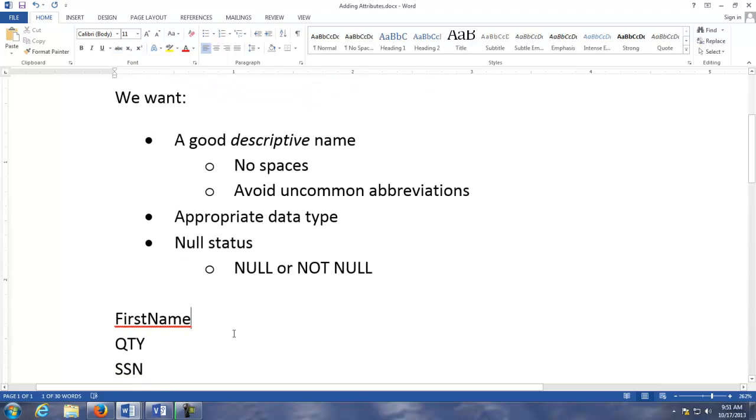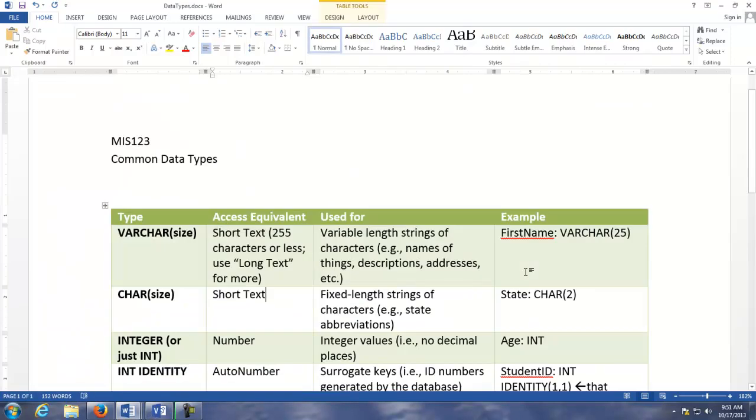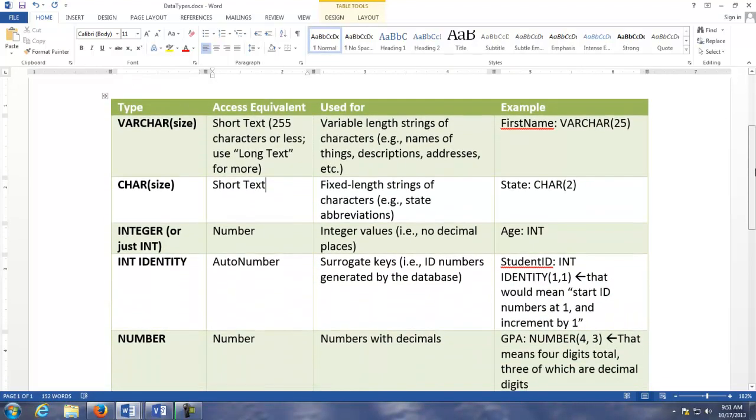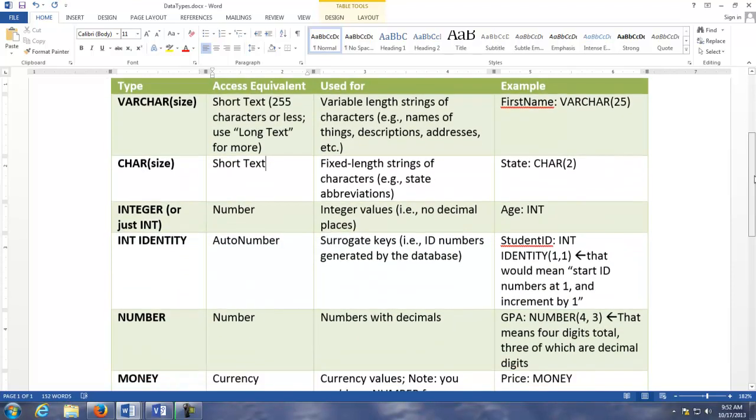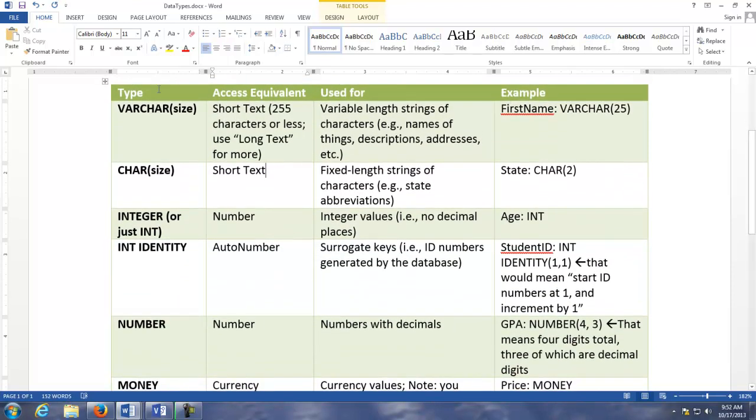Okay, so anyway, we have the good descriptive name, and then an appropriate data type. So talking about data type, I'll do this in Visio, but I would basically put a colon on the model and then specify the data type. And I do have a sheet here that you can use as a guide for choosing data types. My advice to you is to pick a system and stick with it. The first column here has very common data types that you see in the big DBMSs like SQL Server or Oracle or MySQL.